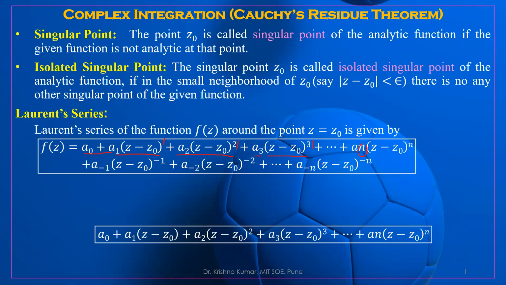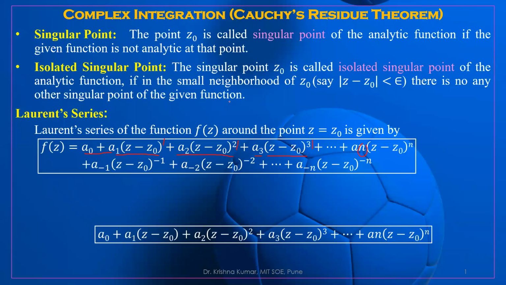This contains the positive powers of z minus z0. Similarly, we can also write the negative powers: a minus 1 times (z minus z0) to the power minus 1, a minus 2 times (z minus z0) to the power minus 2, up to a minus n times (z minus z0) to the power minus n. This total series is called the Laurent series. It was given by Laurent, so it is called the Laurent series.